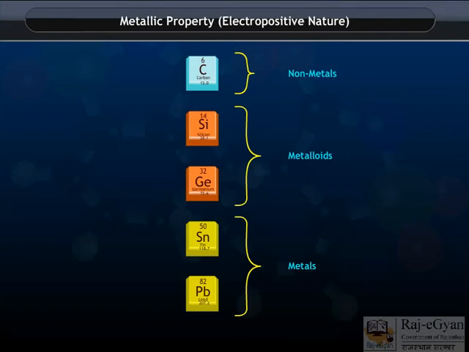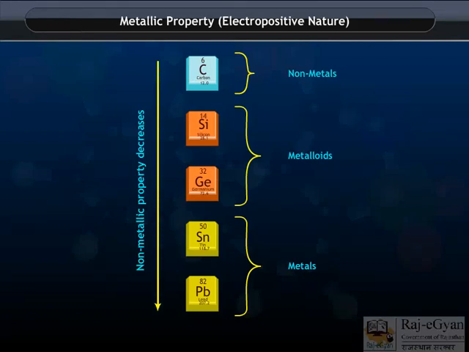In a period, the non-metallic property of elements increases from left to the right. In a group, the non-metallic properties of the elements decrease from the top to the bottom.